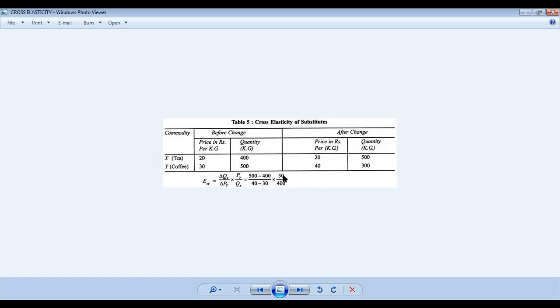The original price of commodity Y was 30, and the original quantity of commodity X was 400, which changed to 500. So 500 minus 400 is 100. 100 divided by 10, multiplied by 30 divided by 400. We will compute the values for this. In this manner, we will compute the cross elasticities.